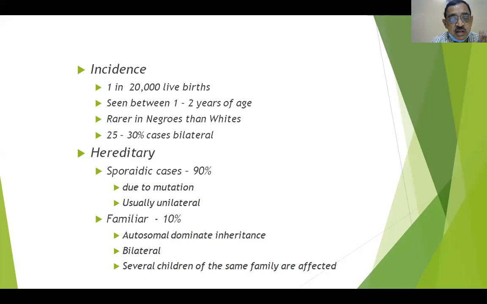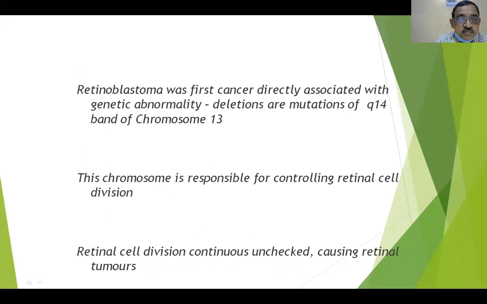And about 10% of the cases are familial. Autosomal dominant inheritance is the predominant one. In these cases it is usually bilateral, and several children of the same family are affected in familial retinoblastoma.